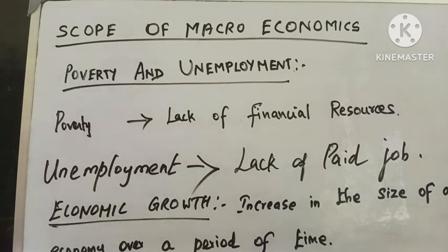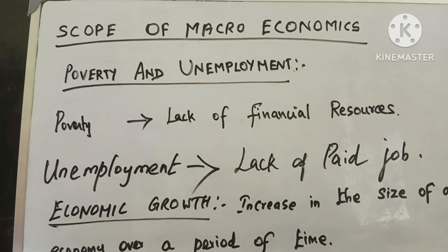Okay, so what do you mean by poverty? Let me give a meaning. Poverty states the condition of a person or community lacking financial resources and other essentials for a minimum standard of living, right? What we need in our day-to-day life: food, shelter, right? If a person is not able to satisfy their basic needs, they are under poverty.